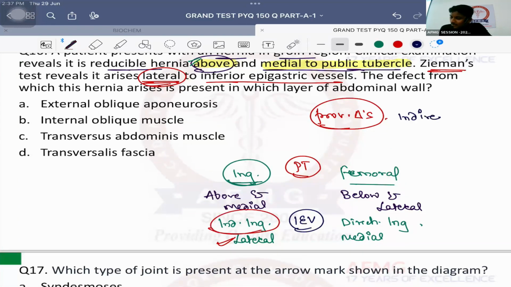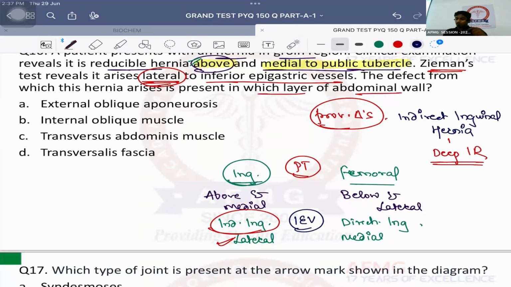Now, indirect inguinal hernia arises from, so very good. Indirect inguinal hernia is a protrusion or a herniation from the deep inguinal ring. And deep inguinal ring is a defect in which layer of the abdominal wall, children? Very good. It is transversalis fascia, or the fascia transversalis.